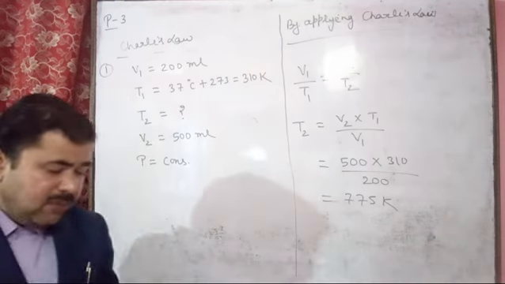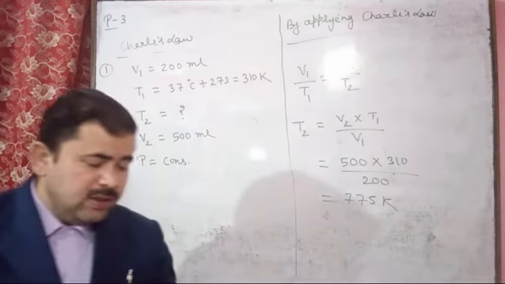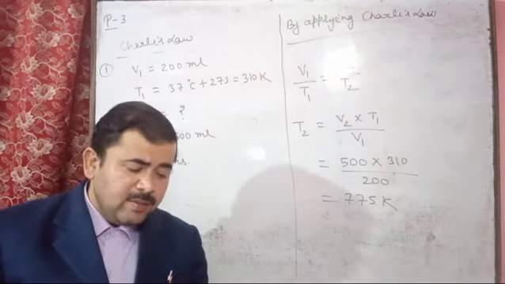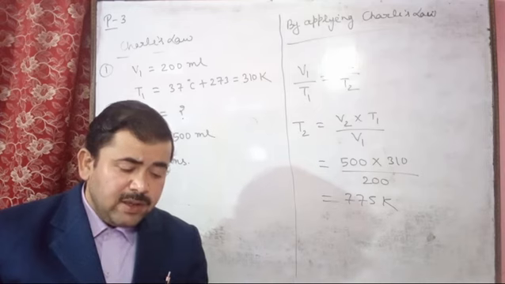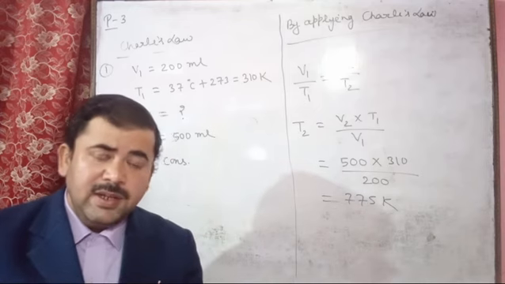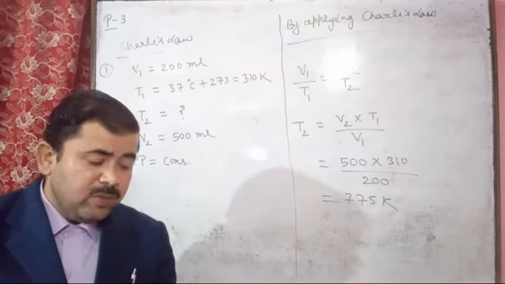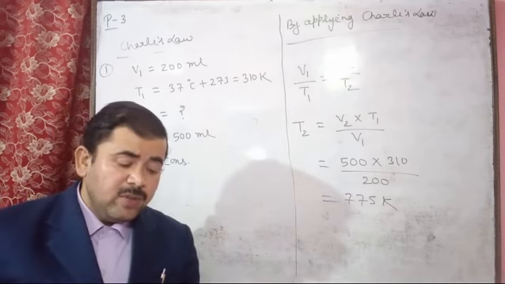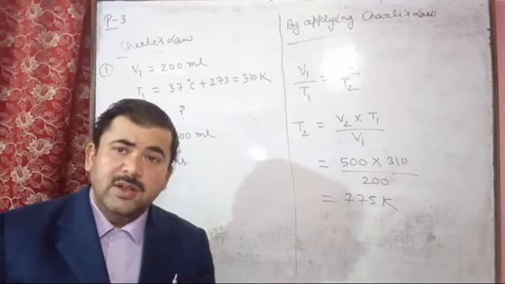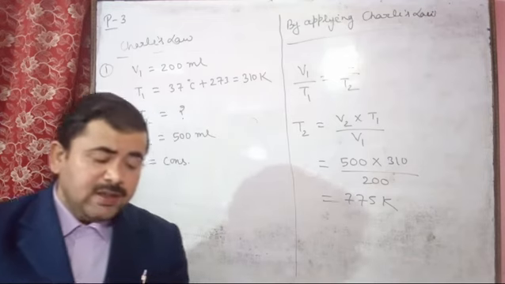And in the same manner, second question here. Example: a certain volume of the gas is kept at 77 degrees Celsius. When the temperature is decreased by 20 degrees Celsius, the gas occupies a volume of 900 ml. What was the initial volume of the gas? Pressure constant. So pressure is constant, here we will take the Charles law.